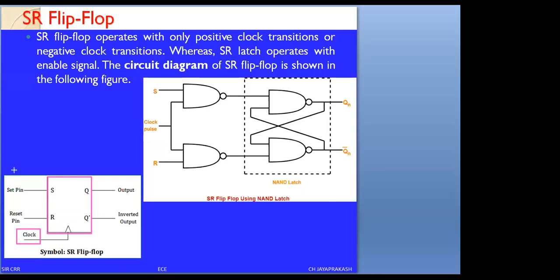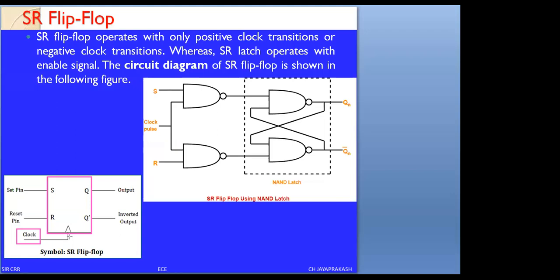Here it is positive edge or negative edge, and here we don't have any bubble, so this is positive edge. Since there is no bubble, it indicates positive edge. If there is a bubble, it means negative edge triggering. Okay, we have verified the types of triggering. In triggering we have studied level triggering and edge triggering. In level triggering we have positive level triggering and negative level triggering, and similarly in edge triggering we have positive edge triggering and negative edge triggering.